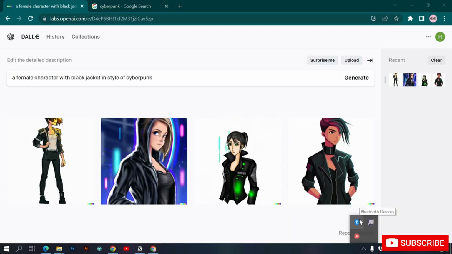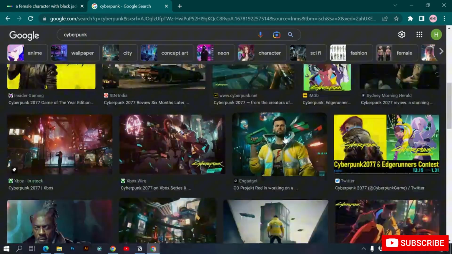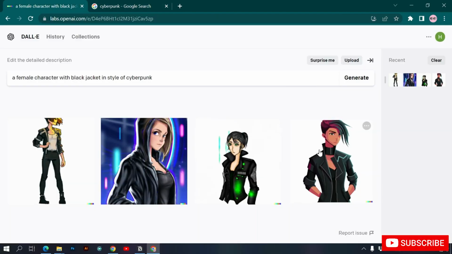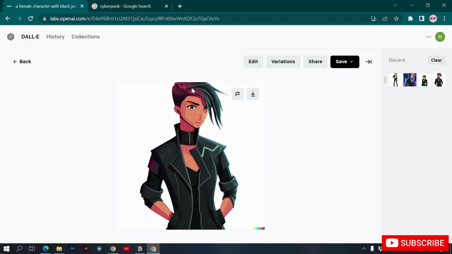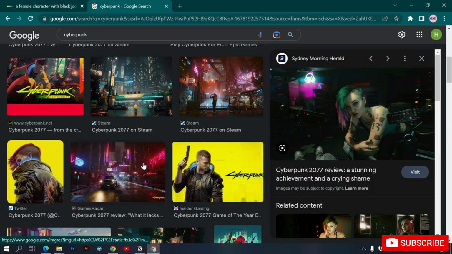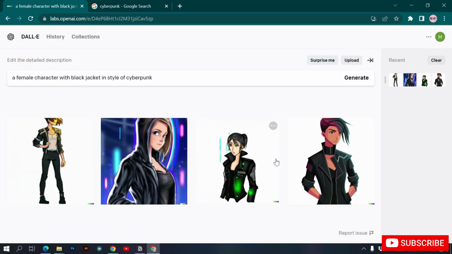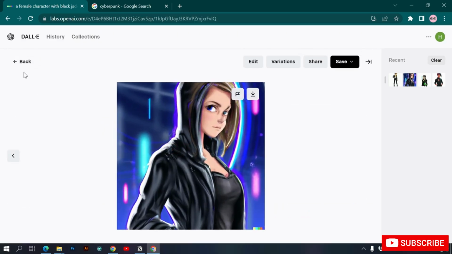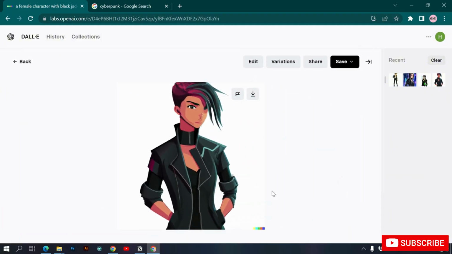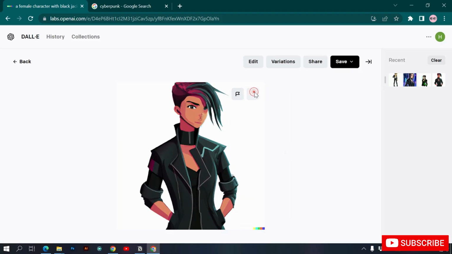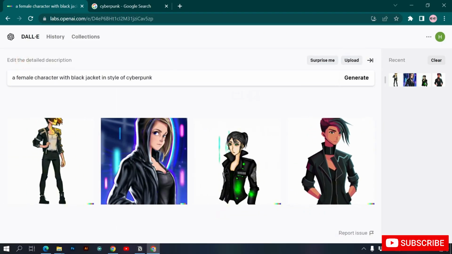So we got our results and you can see these are pretty close. So if I go over here and see one of these images, like this girl over here, I can see that it has the blue and pink vibe. So okay, blue and pink colors. There are a lot of hues over here, and the female character is also in black jacket, and the hairstyle is good. I like it. So this one is quite futuristic. This one is also cool. For example, you can change the background as well, but for this one, let's stay with this. Let's say we like this one, we can download it. Let's go back and let's search for something else.